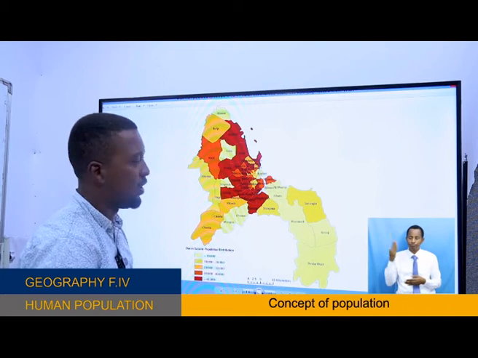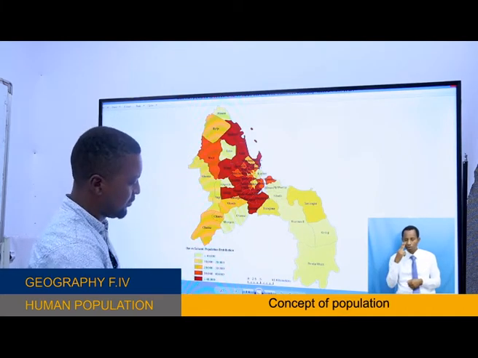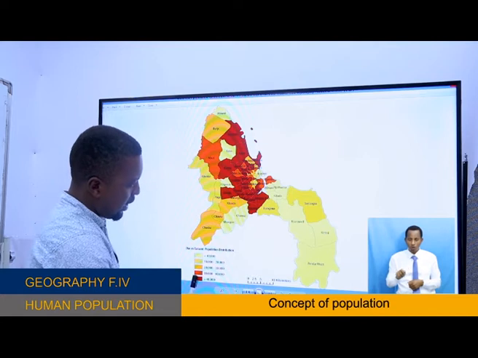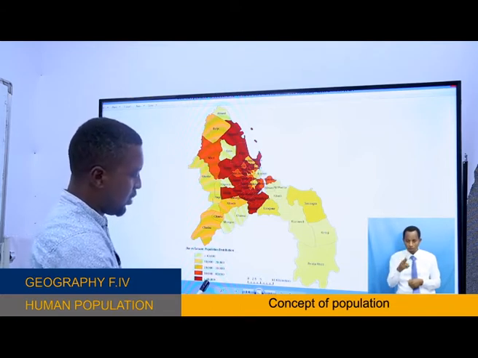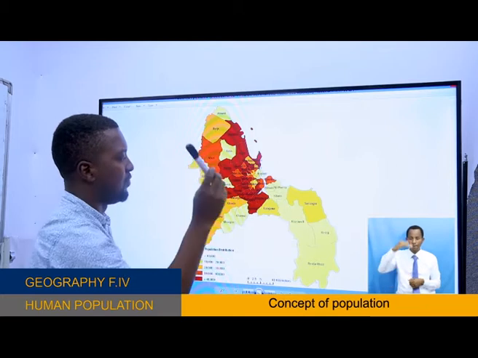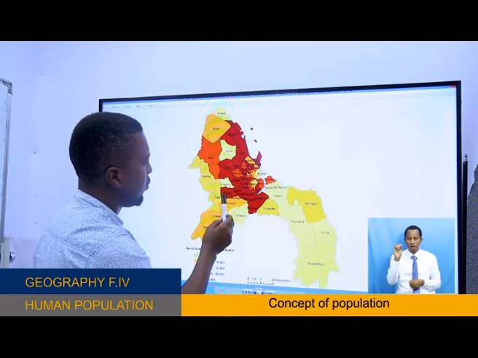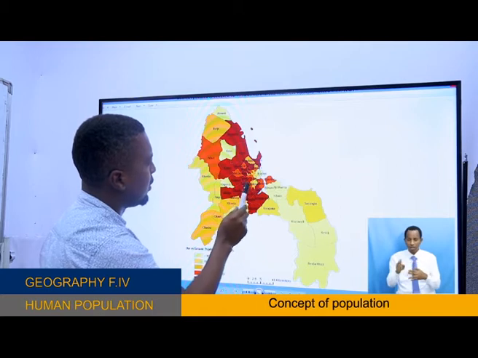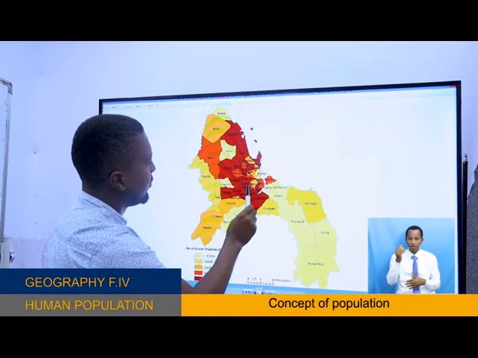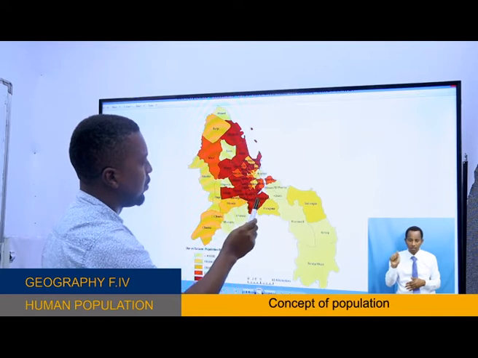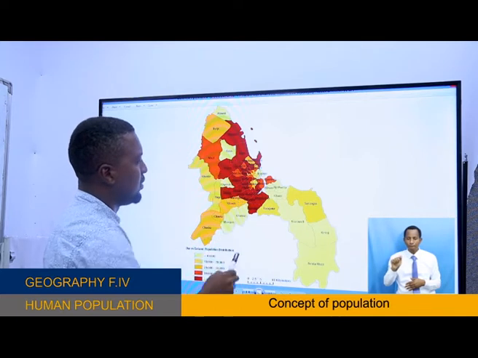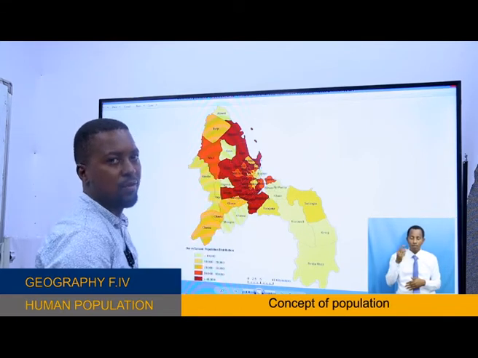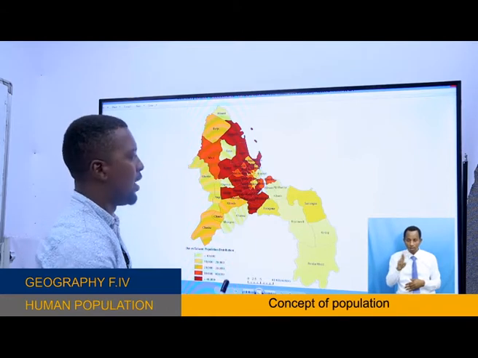As you can see, this key here: the areas with red color mean the population of that area exceeds 40,000 people and above. At the center of Dar es Salaam here, Ukonga, Kipawa, Tabata, Segerea, Manzese, Mabibo, Bagala, these areas with red color have a high, denser population.